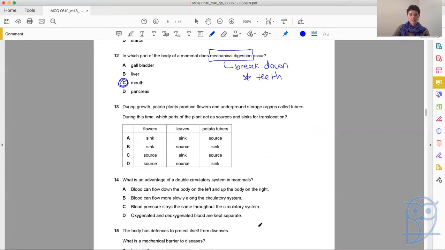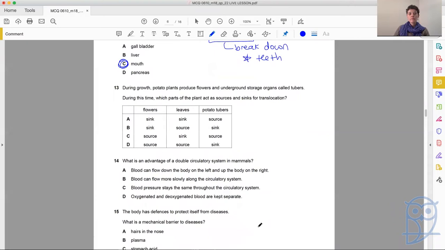Question 13. During growth, potato plants produce flowers and underground storage organs called tubers. During this time, which parts of the plant act as sources and sinks for translocation? Okay, so a source is where photosynthesis is occurring.